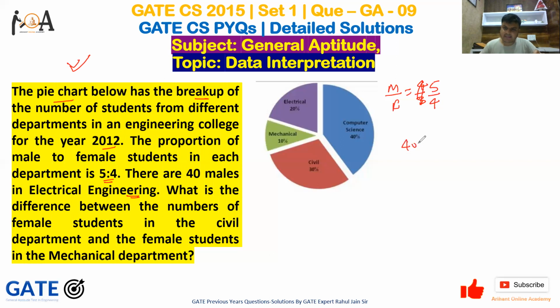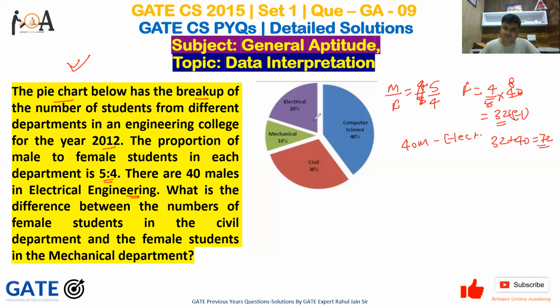There are 40 males in electrical engineering. So 40 males are there in electricals. So what is the number of females? If you see 5:4, so 4 by 5 into 40. If I do this, 5 eights are 40 and 8 fours are 32. This is the number of females in the electrical department. So if I add 32 plus 40, it leads to 72.